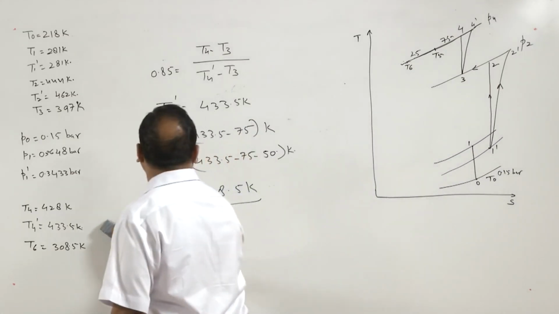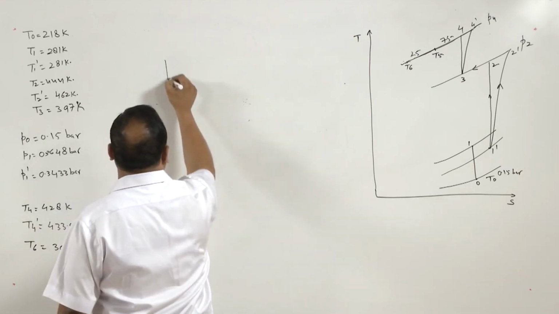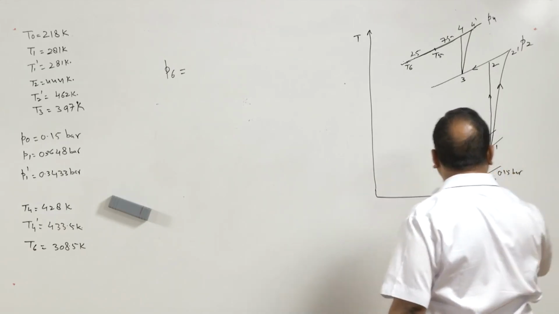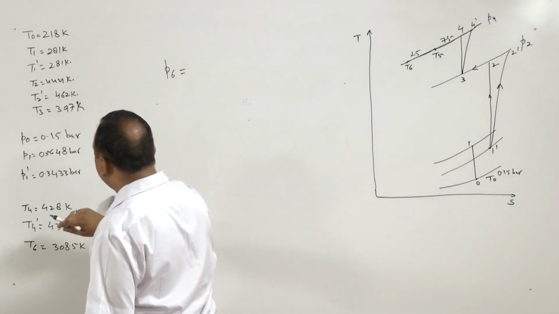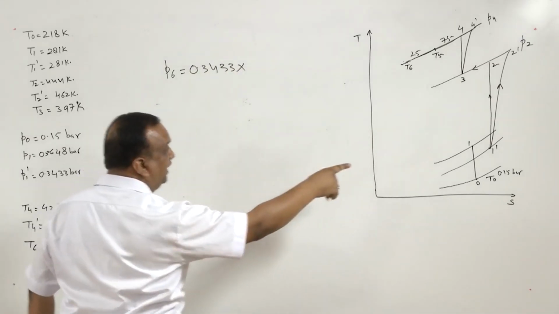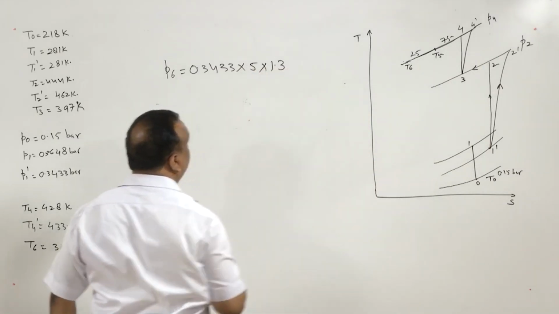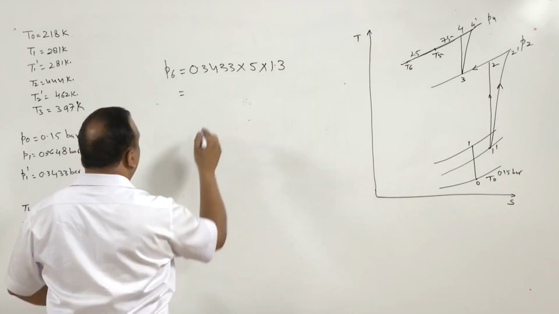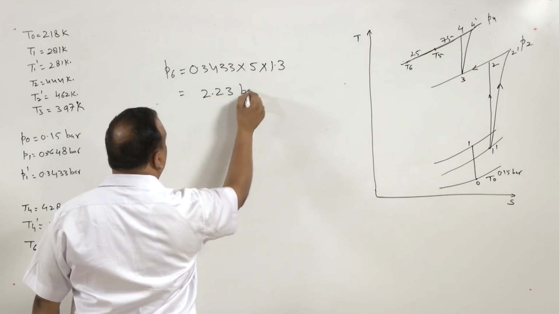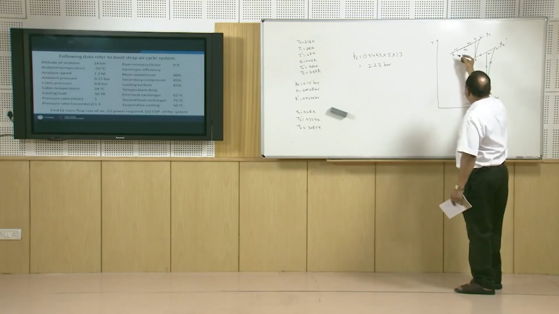So, in order to find this pressure at 6, P6, P6 is the pressure at state 1 dash, that is 0.3433 multiplied by pressure ratio 1 dash to 2, 5 multiplied by 1.3, and that is going to be equal to 2.23 bar.